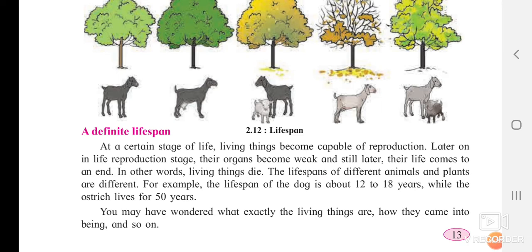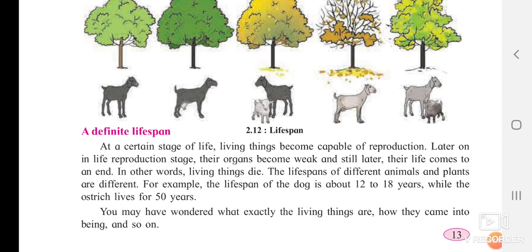Their life comes to an end. So there is a certain time when we are supposed to die, and those particular organs are not supposed to perform as smoothly as they are performing now. In other words, living things die. The lifespan of different animals and plants is also different.